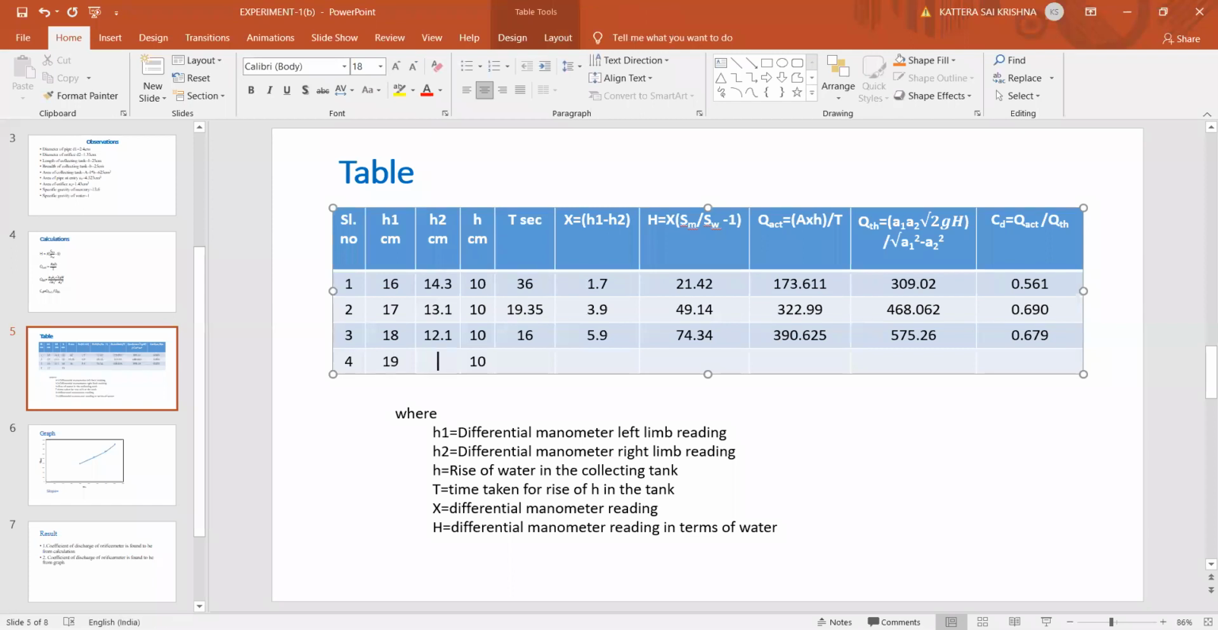H2 is 11.2. Time taken for this is 14 seconds. Yes, calculate the other values. I'll ask the students.